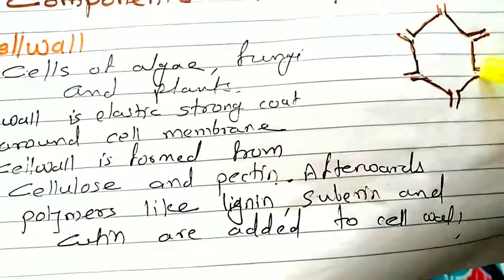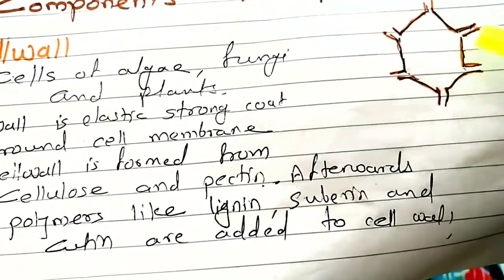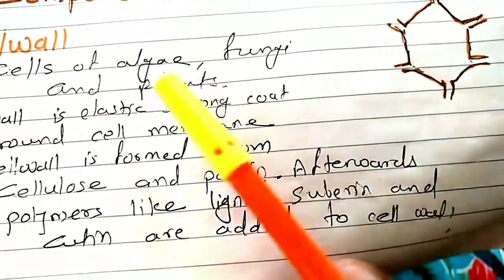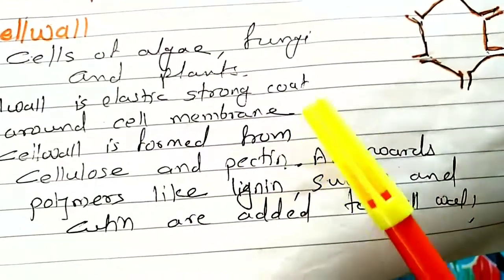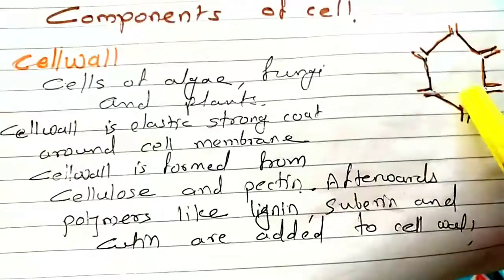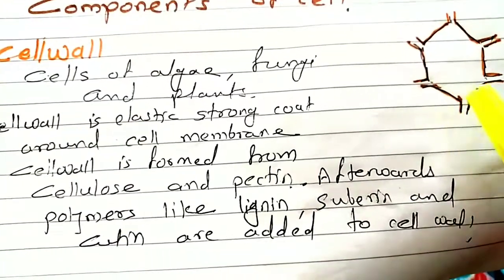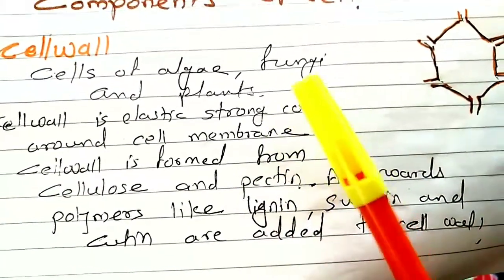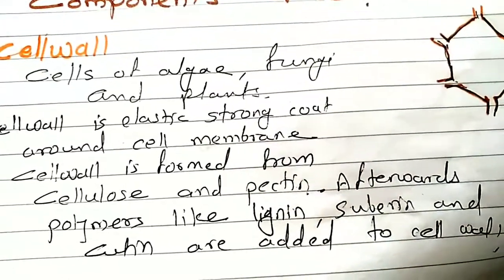This is a cell wall. This cell wall is present in the cells of algae, fungi and plants. It is absent in animal cells. The cells that are present in animals are animal cells. So cell wall is absent in animal cells.